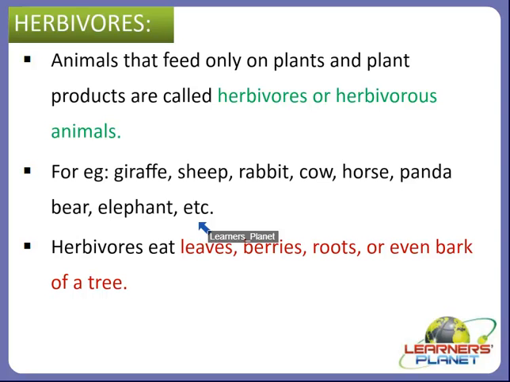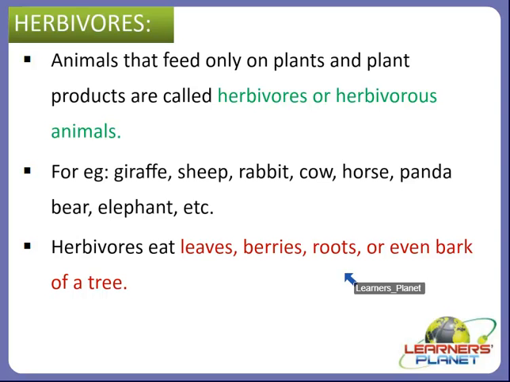Some herbivores eat only a part of a plant, some herbivores will eat the whole plant. Herbivores are usually smaller than carnivores, and they eat leaves, berries, roots, or even the bark of a tree. So these are some of the parts of the plant that they eat.